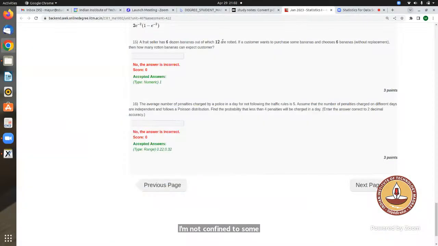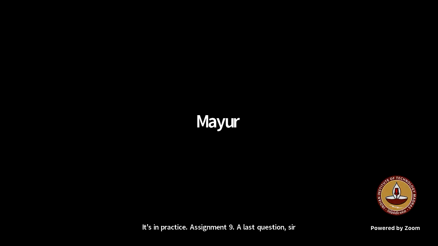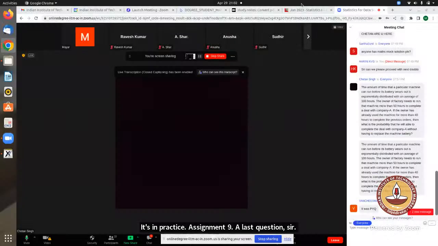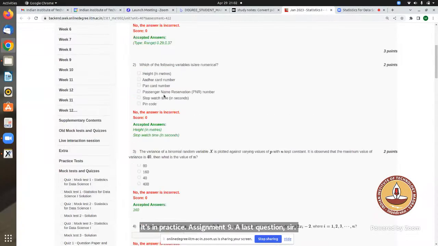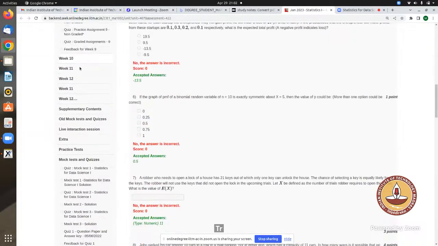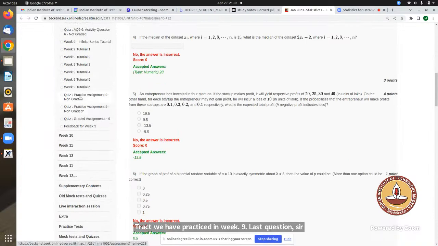Similarly for a triplet also. Before finishing, I need to finish that geometric one, or a doubt related to that. The geometric distribution. It's in practice assignment 9, the last question, sir. Practice assignment week 9.